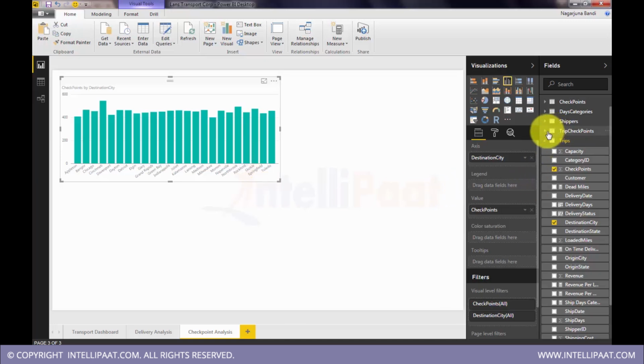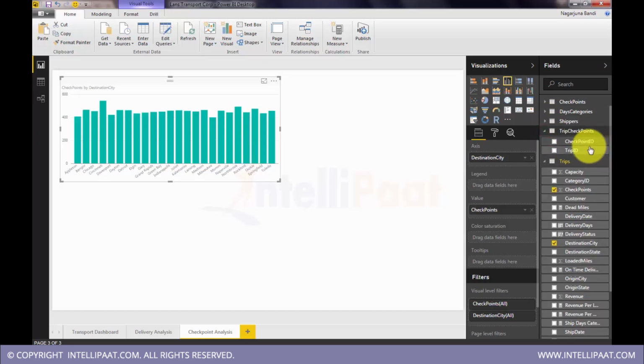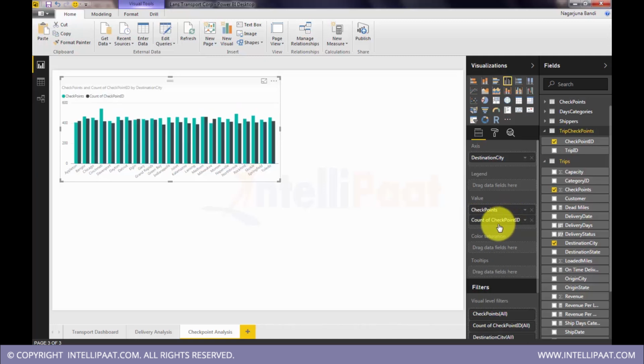So I'll go to that table where we had many to many relations, the checkpoint IDs. These checkpoint IDs I will pull into this bar diagram. Count of checkpoint IDs. So this is my target. This would be on trips per city.